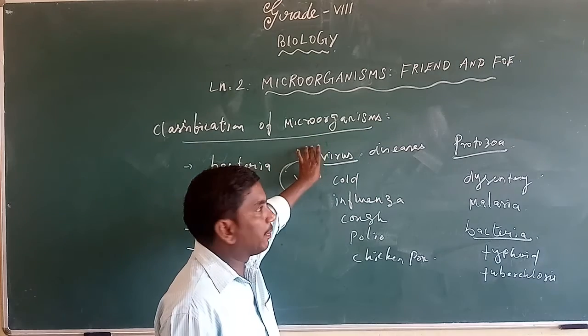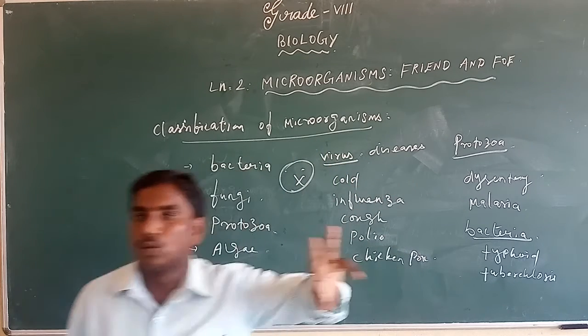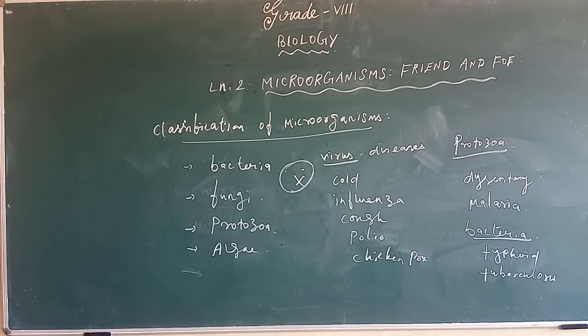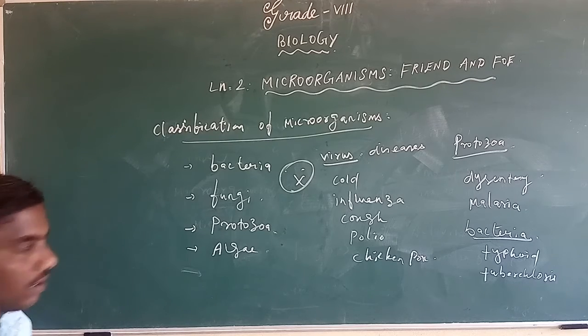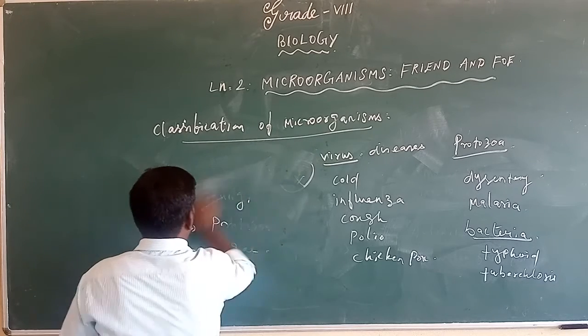So the disease can be classified into two types. One is communicable disease, another one is non-communicable disease.